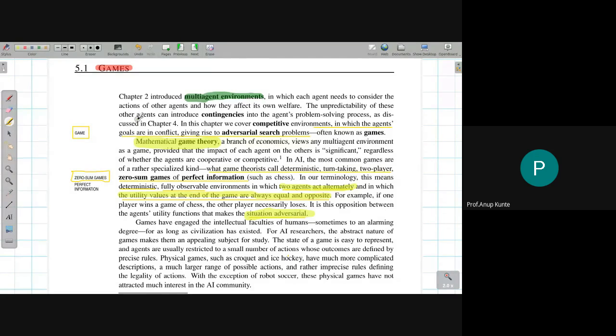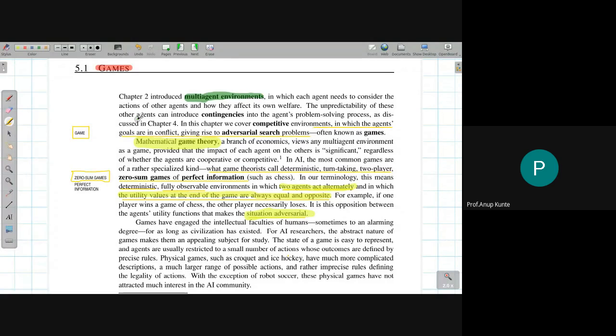You must have played games along your way up to this age, especially the board games that you play, like chess, in which you take turns. Those two opponents are there and you take turns. So first the first opponent plays, then the second opponent plays, then the first opponent plays. So all the board games where you see this kind of scene are the candidates for the adversarial search problems that we are going to discuss.